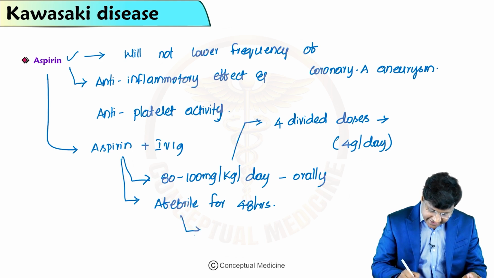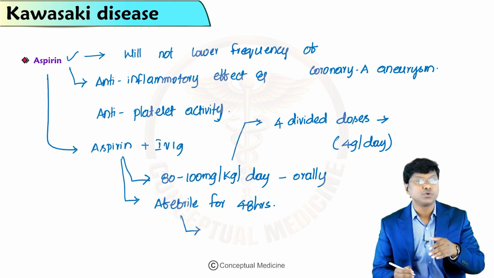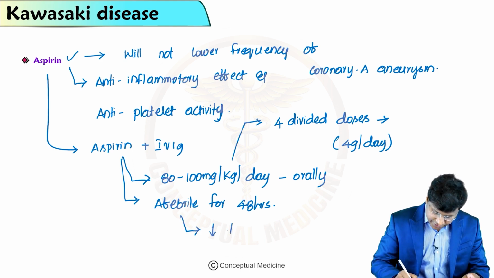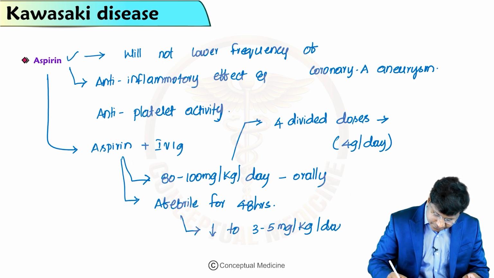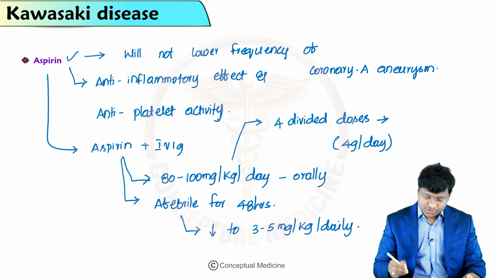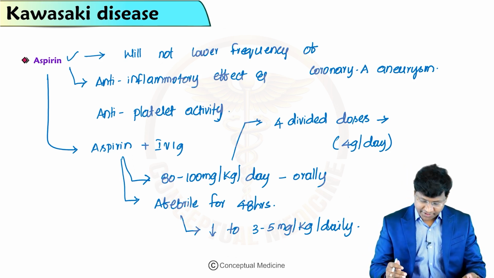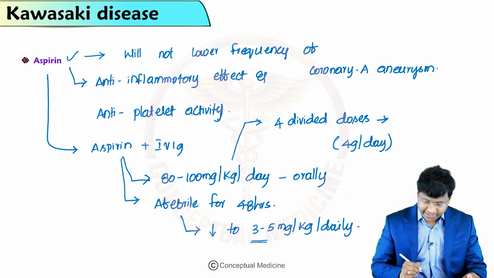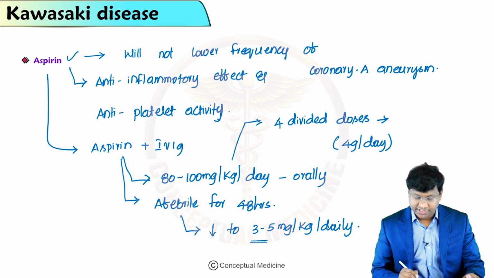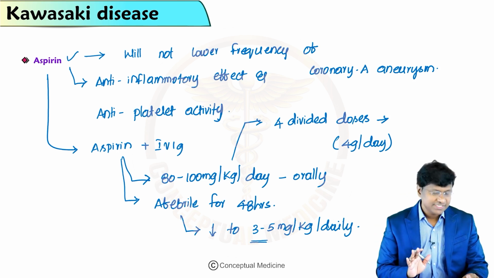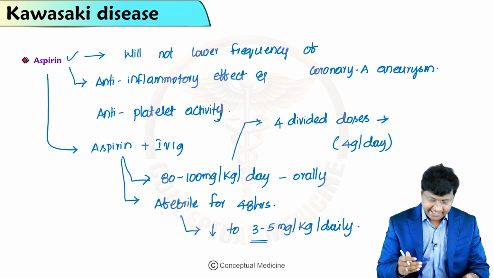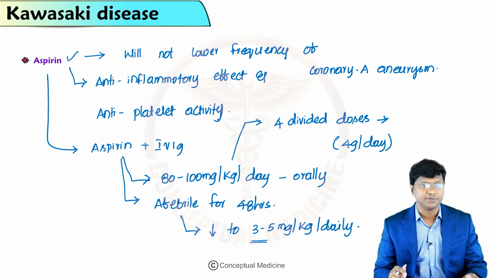Once the individual is afebrile, or until the markers of acute inflammation have normalized, you need to reduce the dose of aspirin to 3 to 5 milligrams per kg per day. So this is about aspirin: it has anti-inflammatory and antiplatelet activity, but remember, it will not lower the frequency of coronary artery aneurysm.